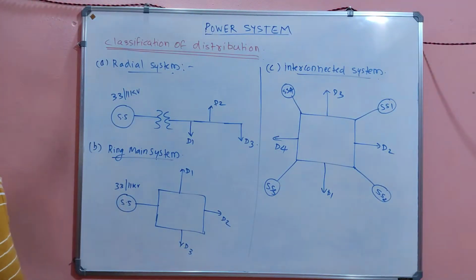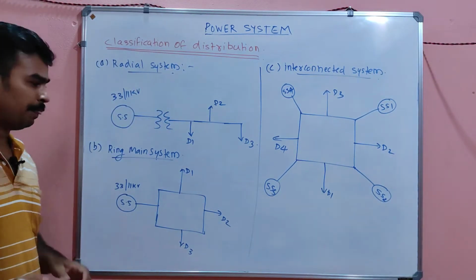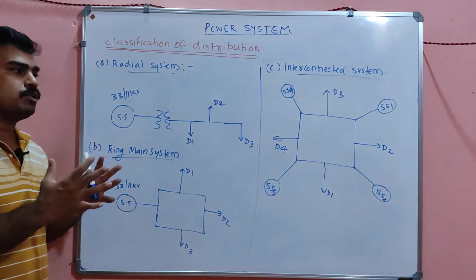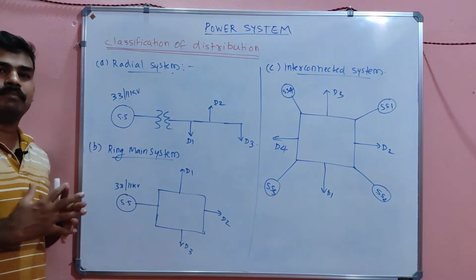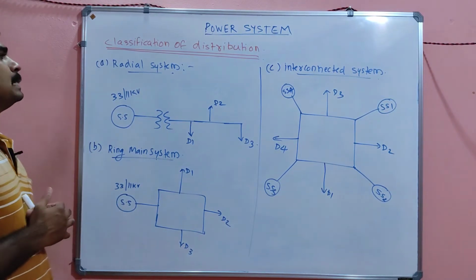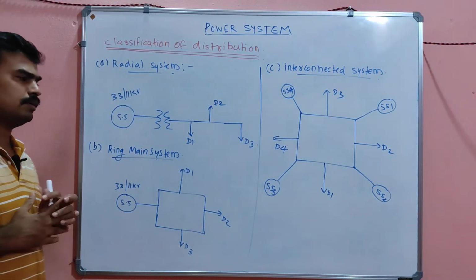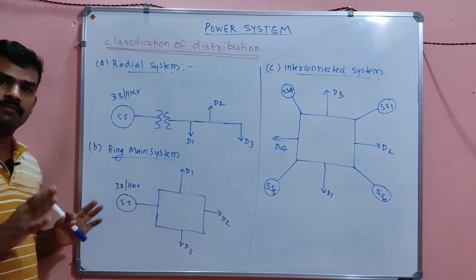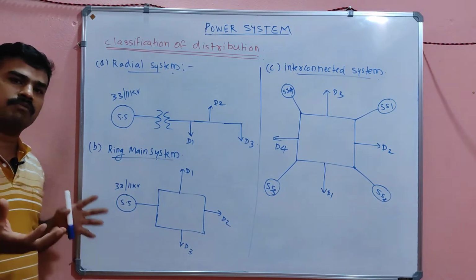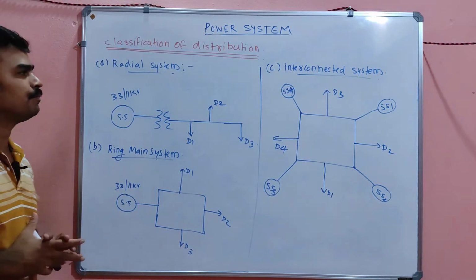Hello my dears. So now we are going to discuss the classification of distribution. It is also a one word type question, one word type answer you may expect from any of these three. First of all we are going to discuss the radial system. Very important. The schematic diagram is enough from the competitive examination point of view. The question will normally be asked. I will explain now. That only you have to note for this.